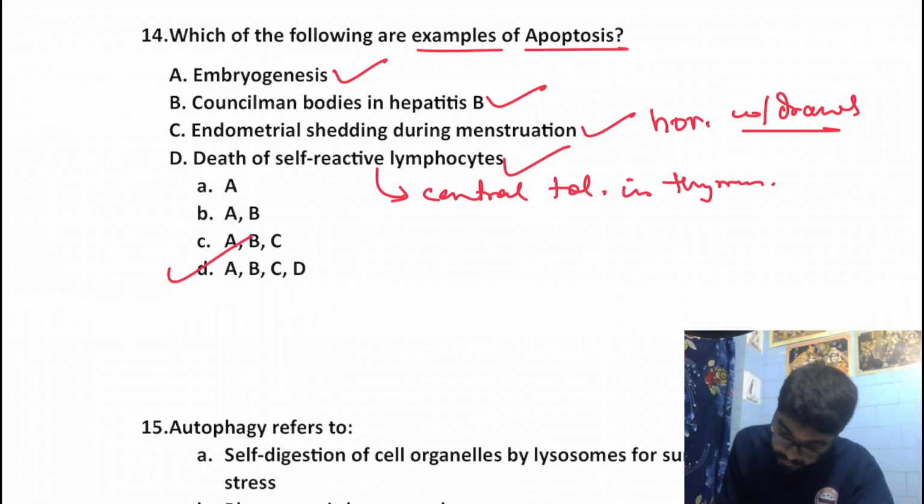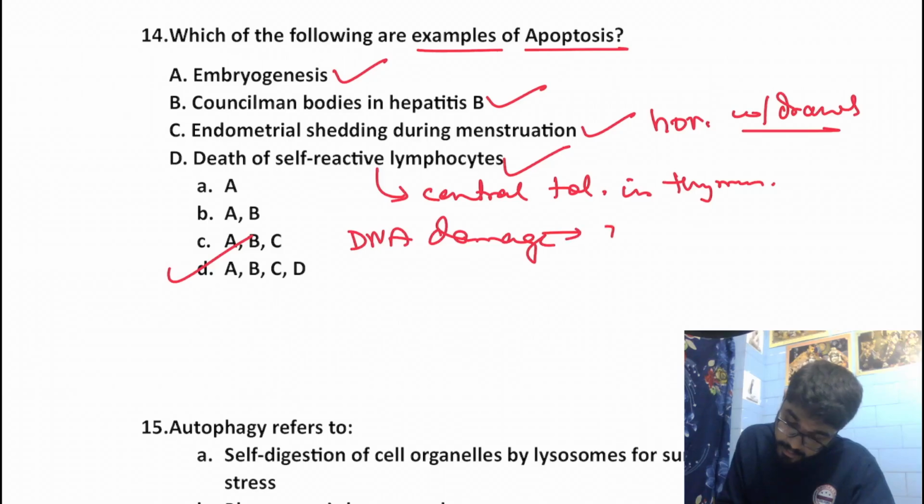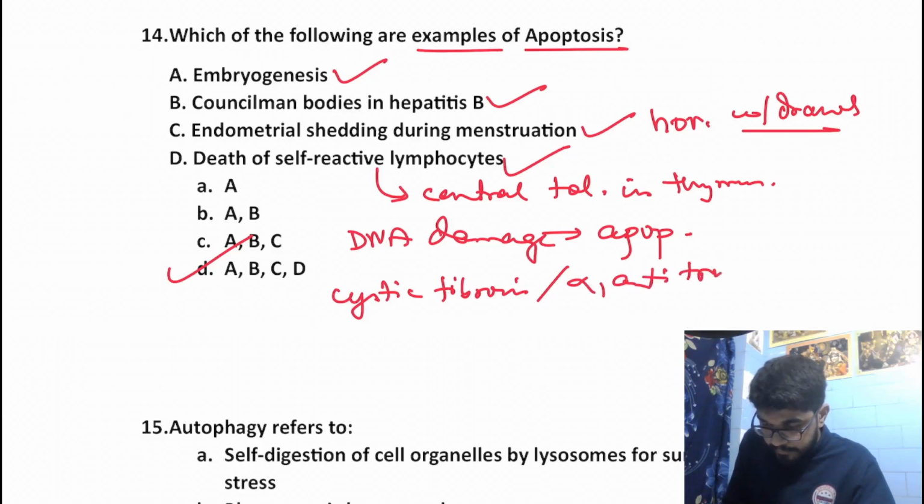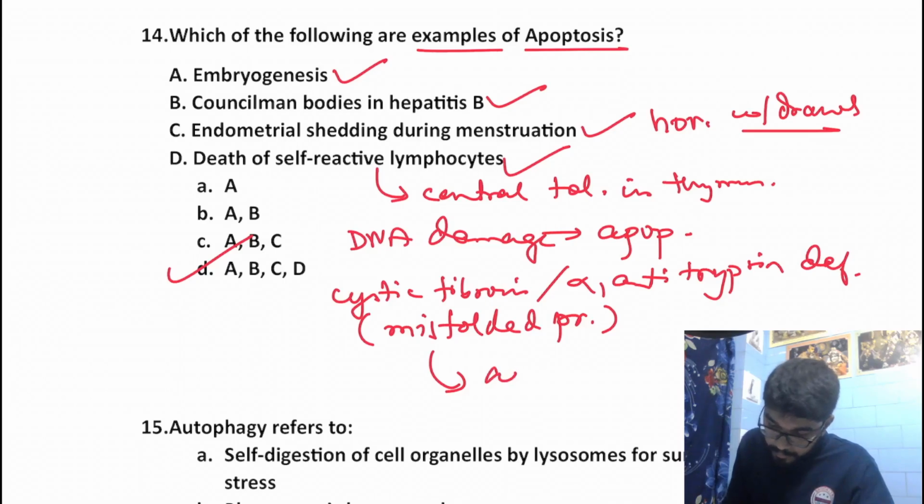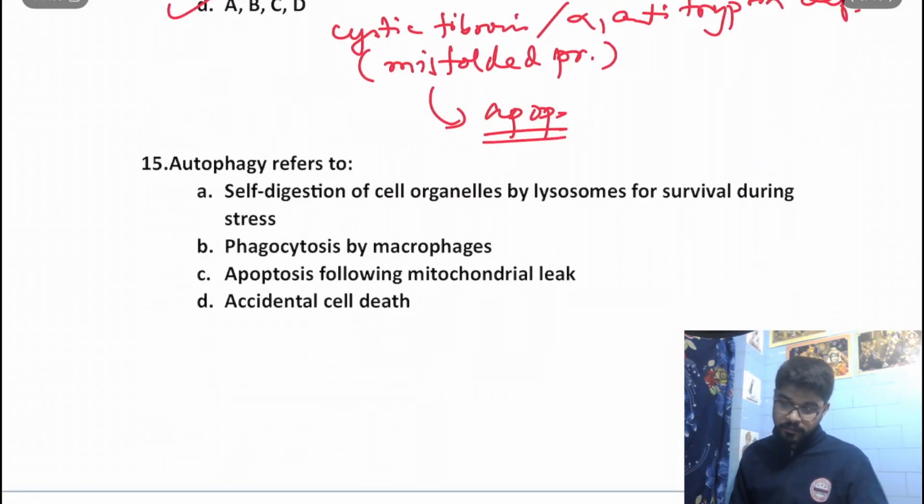Now besides these, remember that any DNA damage beyond repair will trigger apoptosis. And other diseases like cystic fibrosis, like alpha-1 antitrypsin deficiency, wherever we get diseases with misfolded proteins, are triggers of apoptosis. Okay. Any disease due to misfolded proteins will trigger apoptosis. Okay. Moving on to the next question.